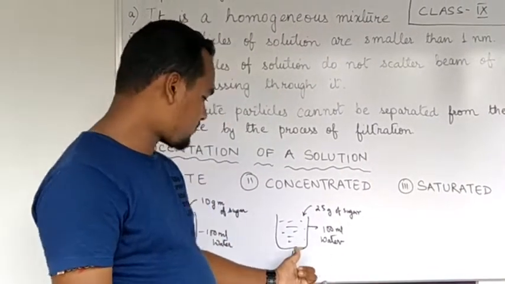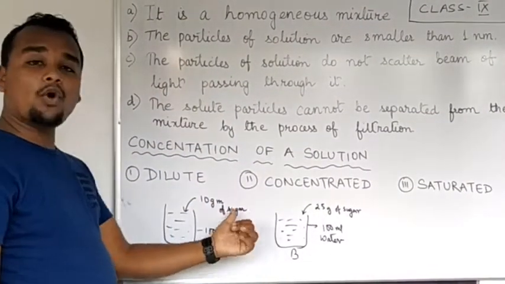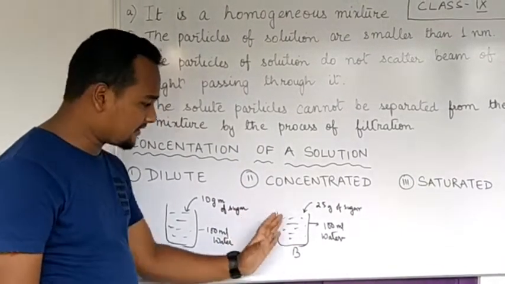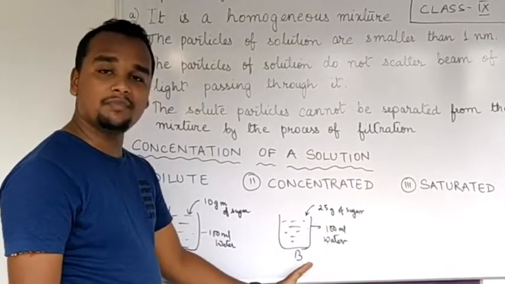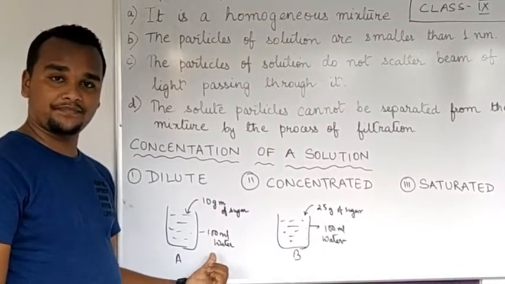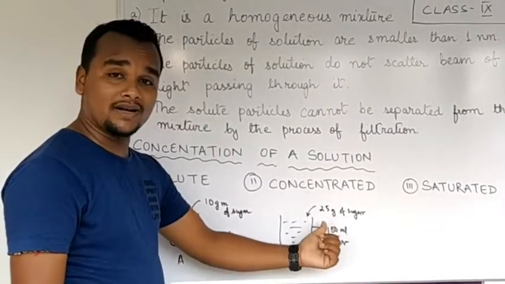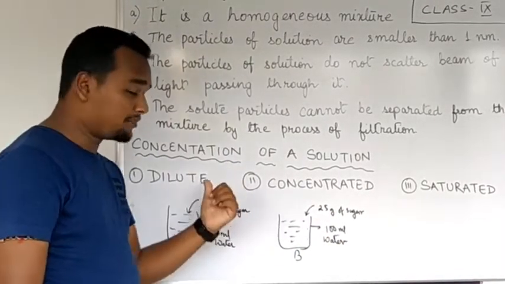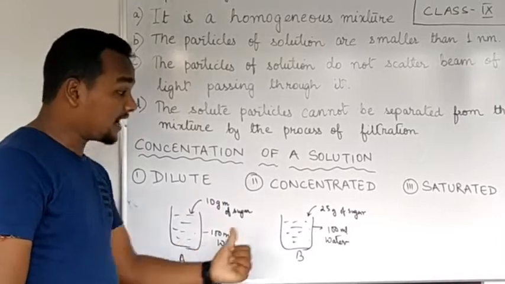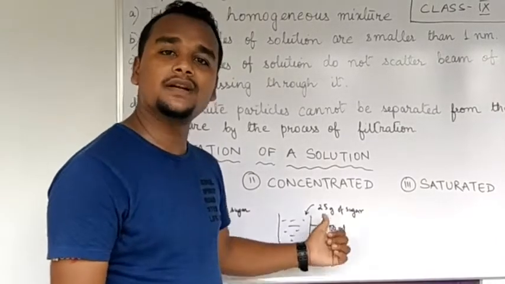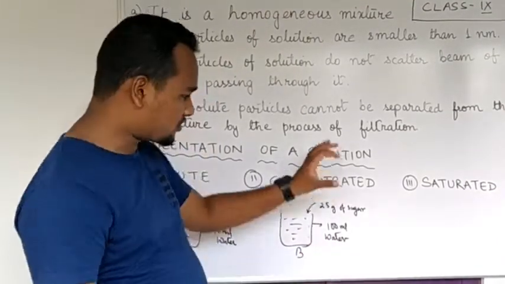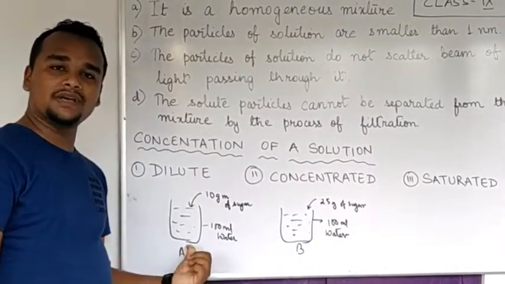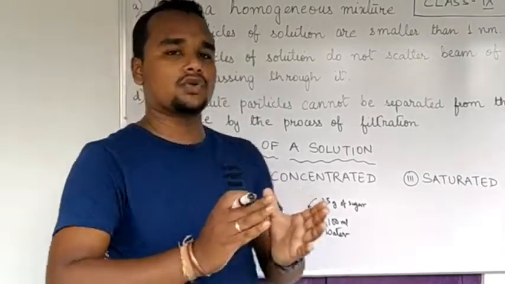Now, what is happening here? If you just compare both the beakers, then I have added more amount of sugar in beaker B as compared to beaker A. Since the quantity of sugar is more in beaker B as compared to beaker A, beaker A will be a dilute one and beaker B will be a concentrated one. So the concentrated solution will be beaker B and the dilute solution will be beaker A. I hope you have understood this.